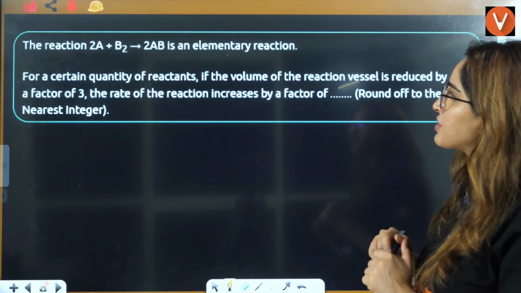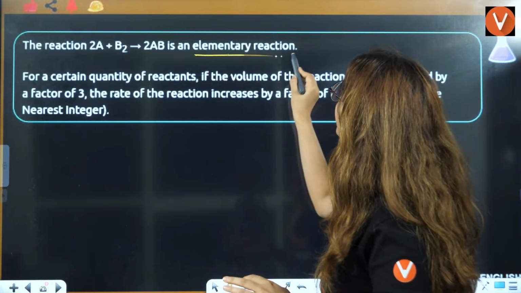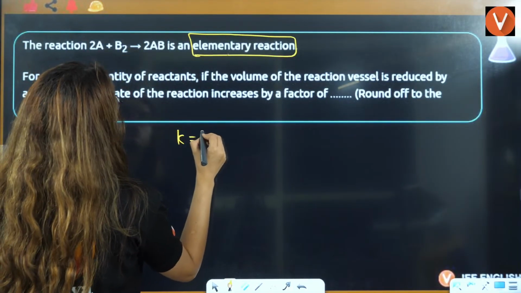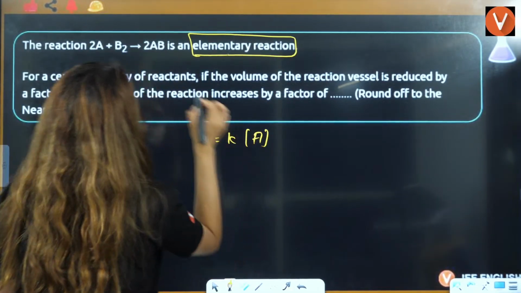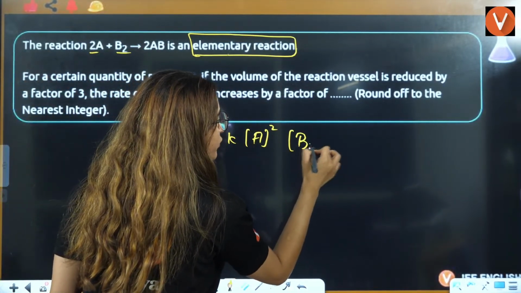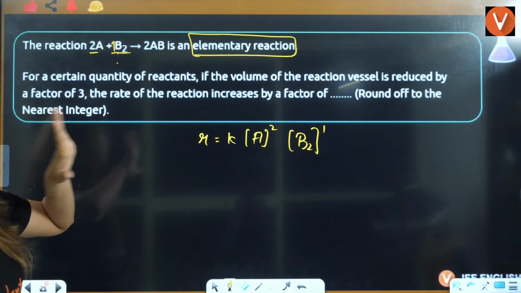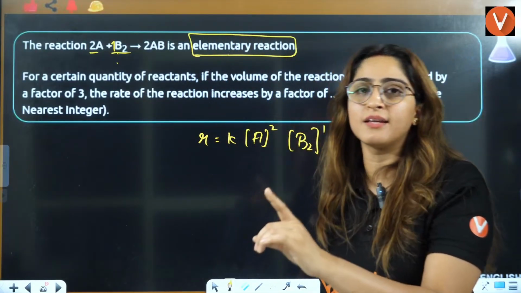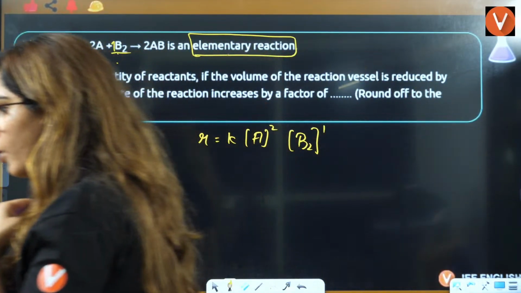Now, the next question. Some reaction is given to you and they are saying this is an elementary reaction. So whenever they say it's an elementary reaction, you write rate R is equal to K, A raised to power 2, so you'll write 2 here. This is B2, so you'll write B2 raised to power 1, because you have to write the stoichiometry. Here stoichiometry is 2, here stoichiometry is 1. Why am I writing order in terms of stoichiometry? The reason is that it is an elementary reaction. Right? Okay?